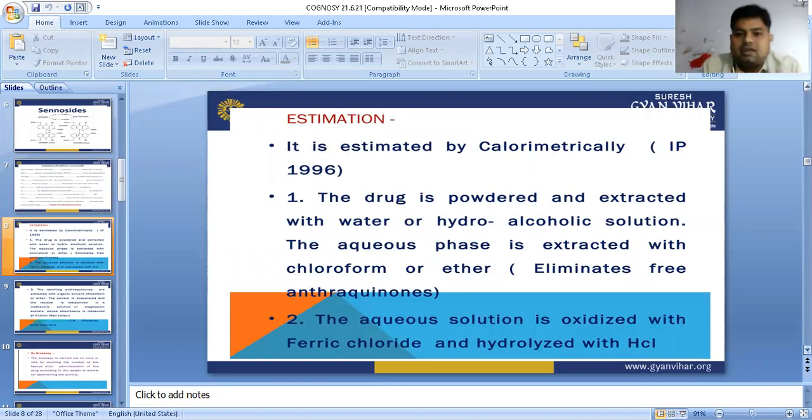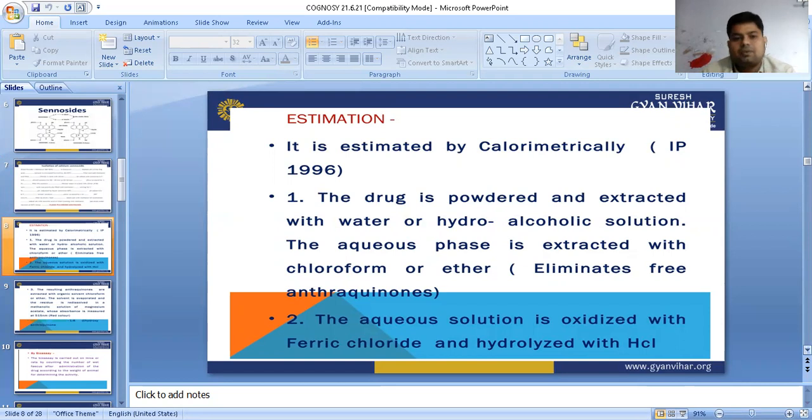Now, what is the estimation? It is estimated by colorimetry. The drug is powdered and extracted with water or hydroalcoholic solution. The aqueous phase is extracted with chloroform or ether to eliminate free anthraquinones. Free anthraquinone is going to separate out. So this is the estimation method by colorimetry.